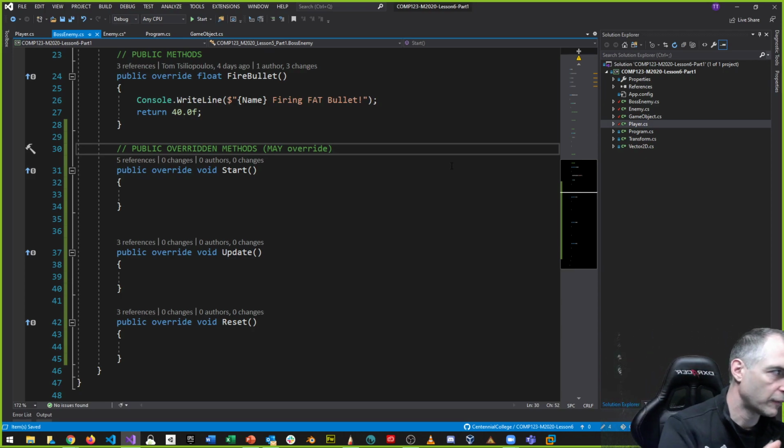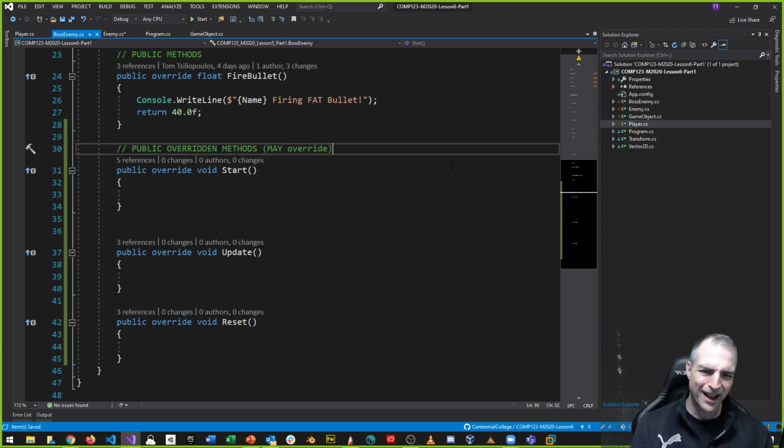I know it can be a little bit confusing, and you're going to say, so why abstract classes? Why would I do this kind of stuff? Because from a context perspective, that's one reason that you'd want to do it. And remember, because all game objects have a start, update, and reset method, I could call the update method somewhere else, like, for example, GameObject.update, and whatever the game object is, that would update any one of these game objects, not just a specific type.